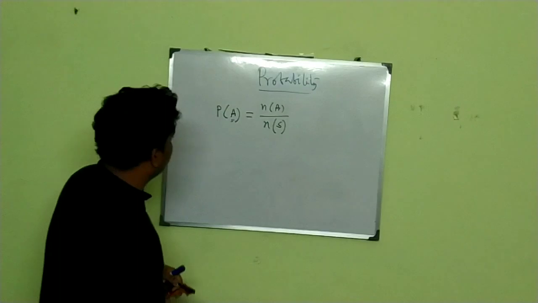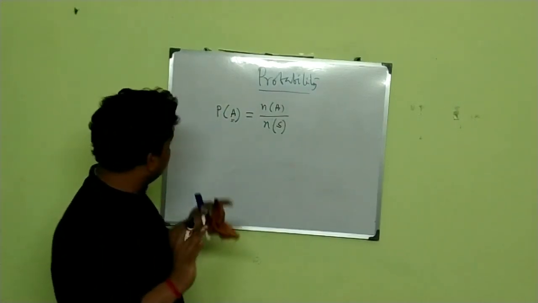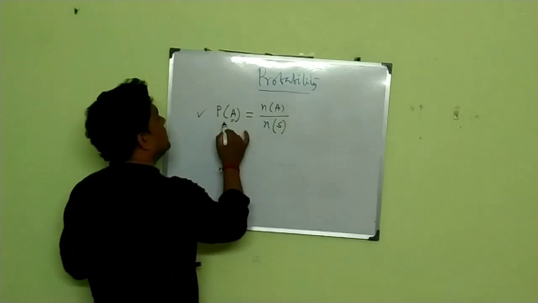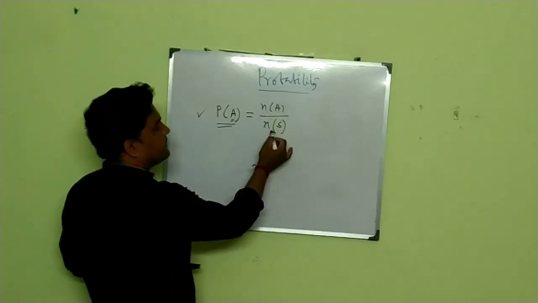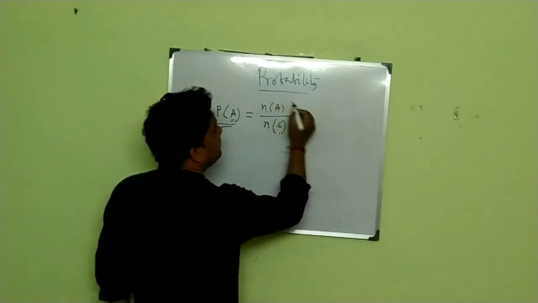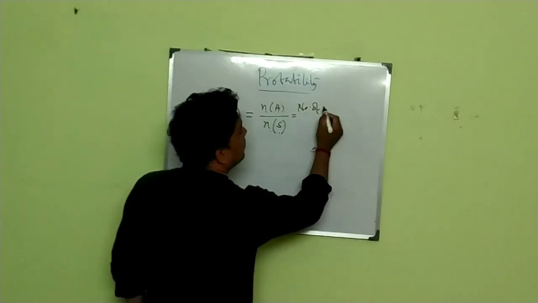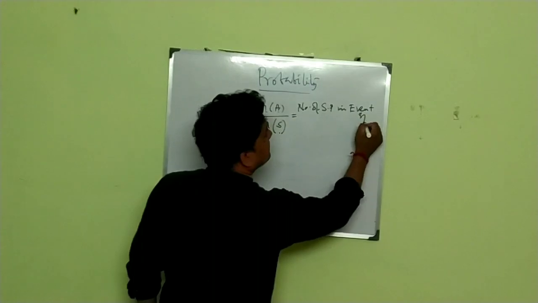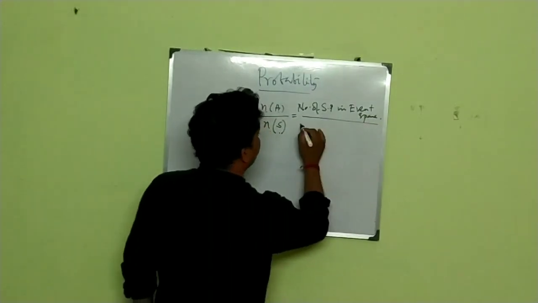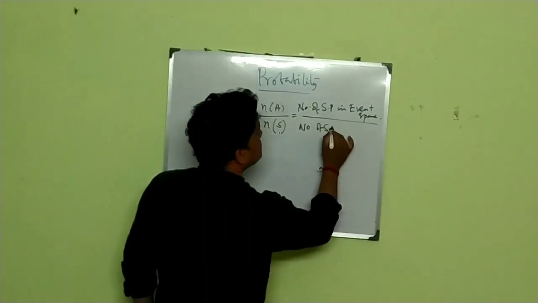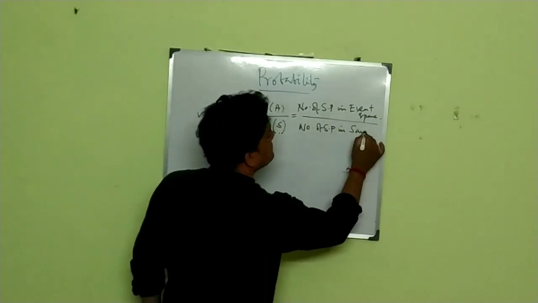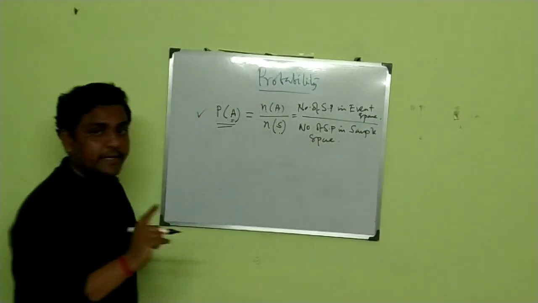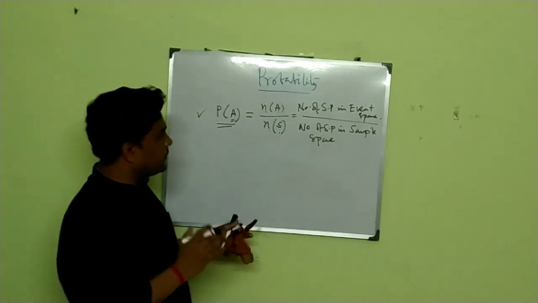I will show you later what the value of P is. Basically it lies between 0 and 1. Let's see why. First, P of A is equal to N of A by N of S. What does it mean? N of A means the number of sample points in the event space, divided by the number of sample points in the sample space.